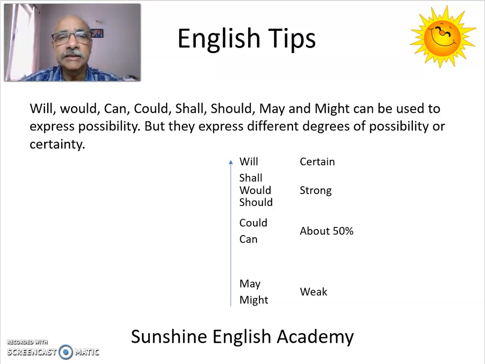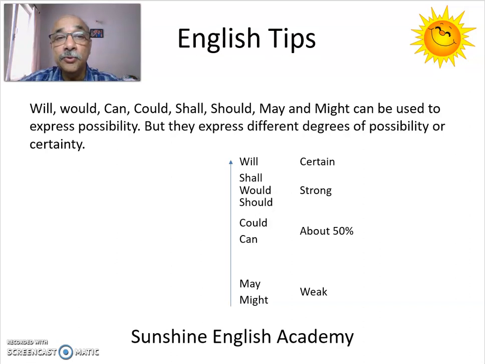So if the possibility is kind of 50-50, then you can use the words can or could. For example, I can come tomorrow or I could come tomorrow. It means there is a 50% possibility of coming. Whereas should, would, and shall express stronger possibility. For example, they should win the match or they shall win the match. It shows that the possibility of winning is strong.